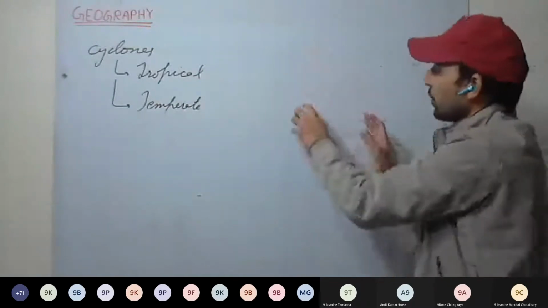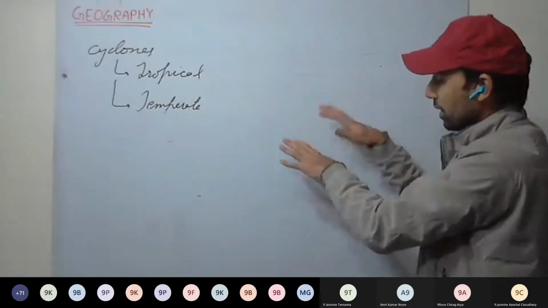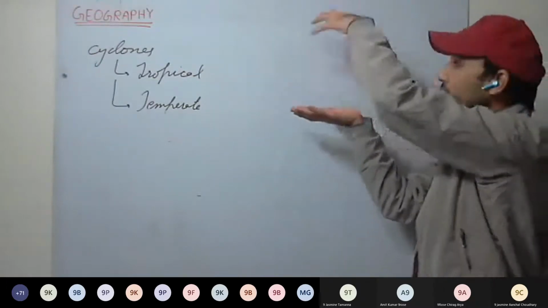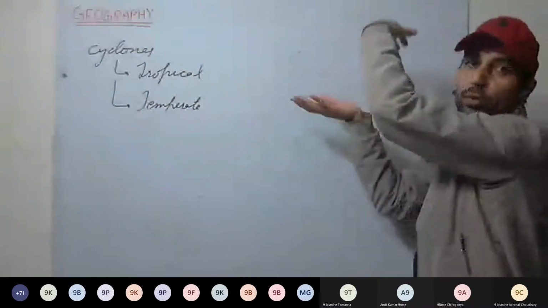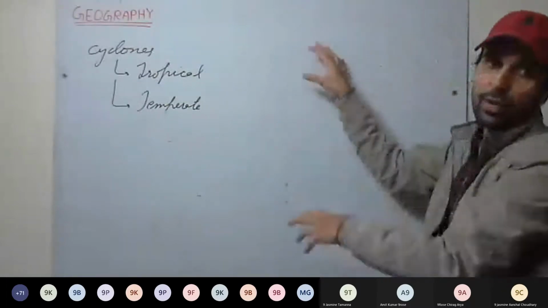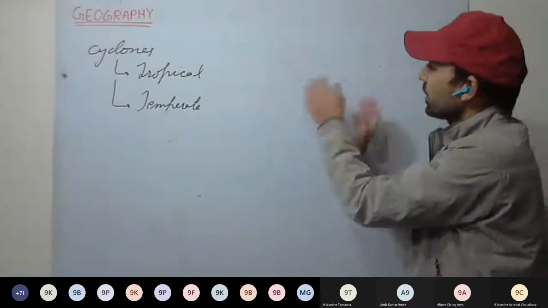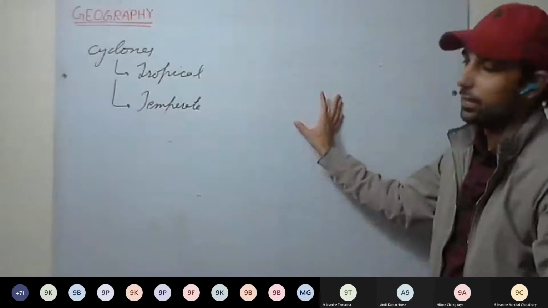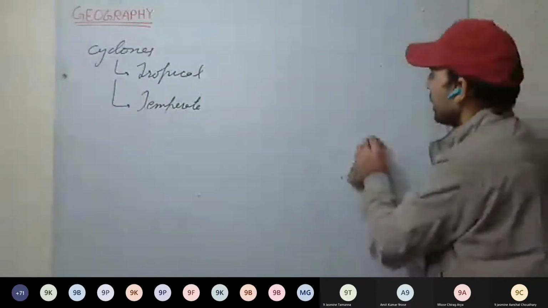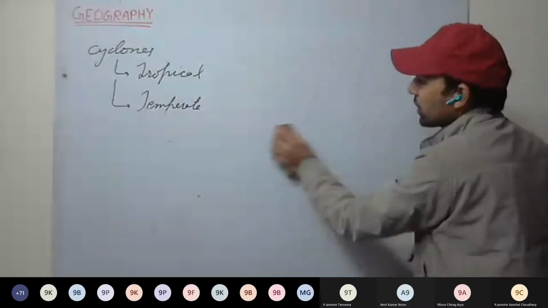And in the upper atmosphere, what happens? On the base, near the surface, cold winds will be there. Warm winds will be flowing over the cold winds. They get cooled and rainfall happens. Rainfall or snow will happen. So a thunderstorm is formed. Okay. These are temperate cyclones. Are temperate cyclones clear?